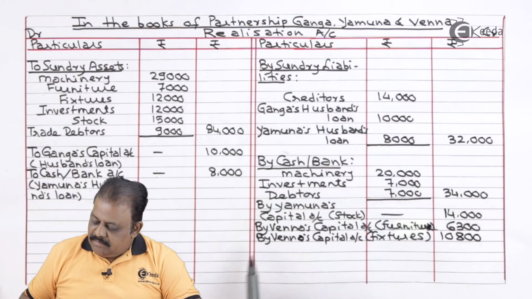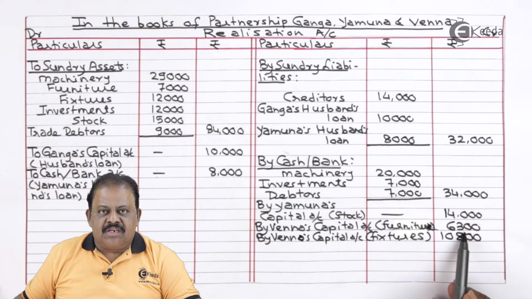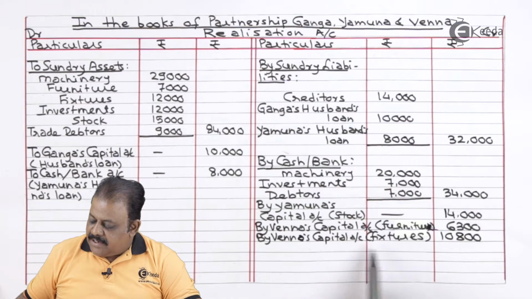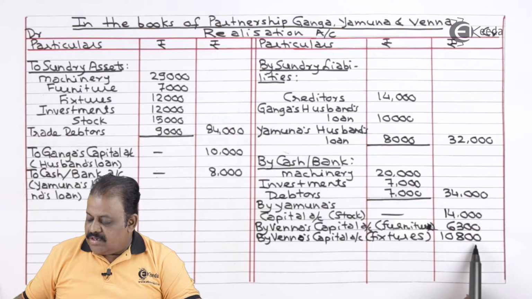Realization account credit by Venna's capital account for furniture taken 6,300, by Venna's capital account for fixtures taken over 10,800.